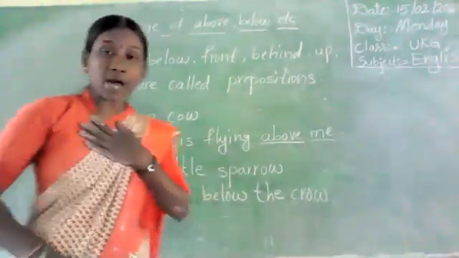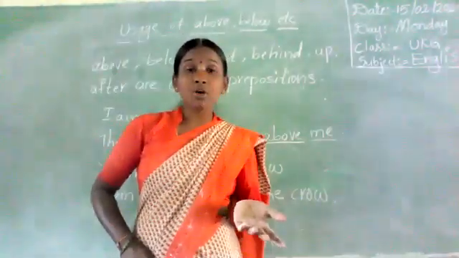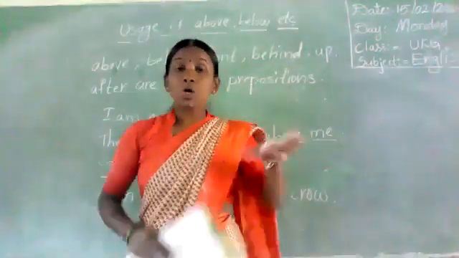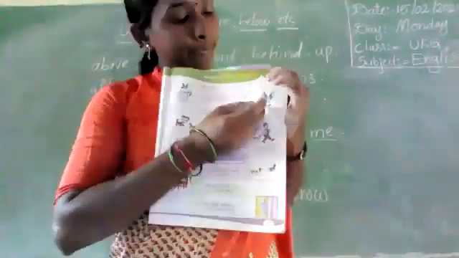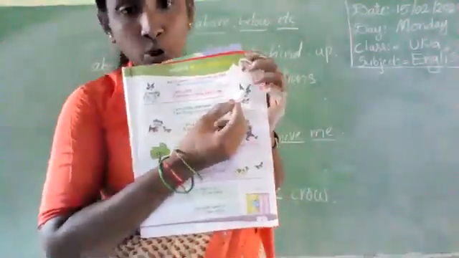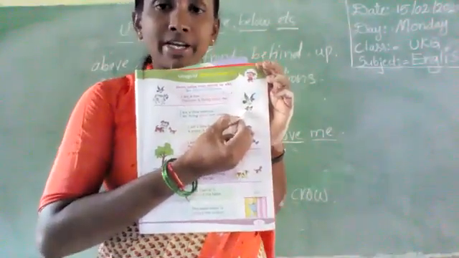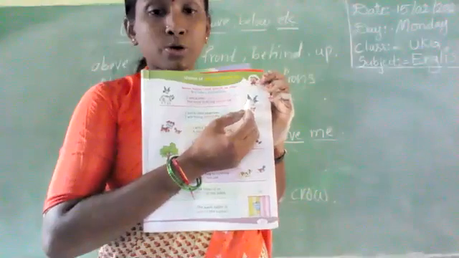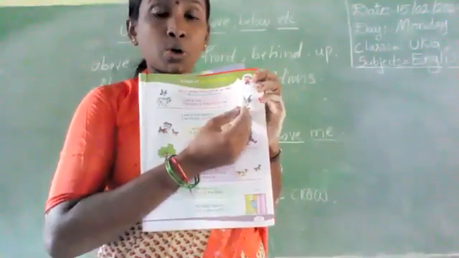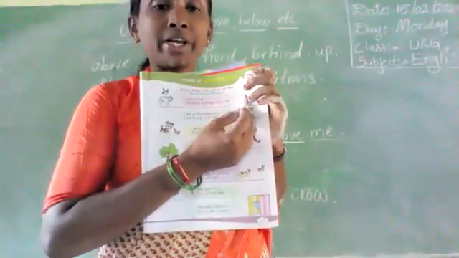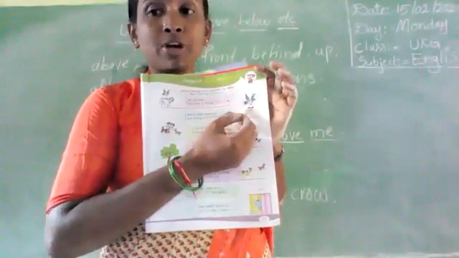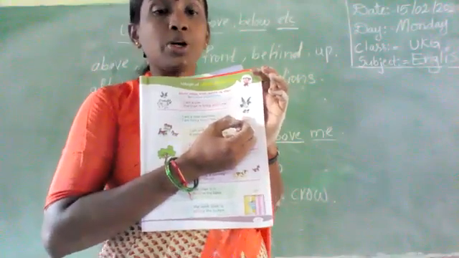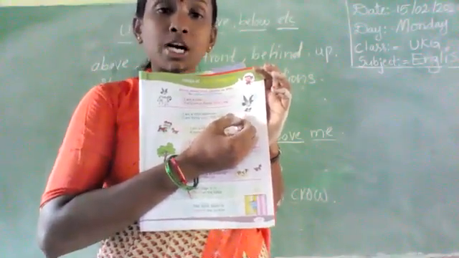I am a little sparrow. Where is the sparrow flying? The sparrow is flying below the crow.